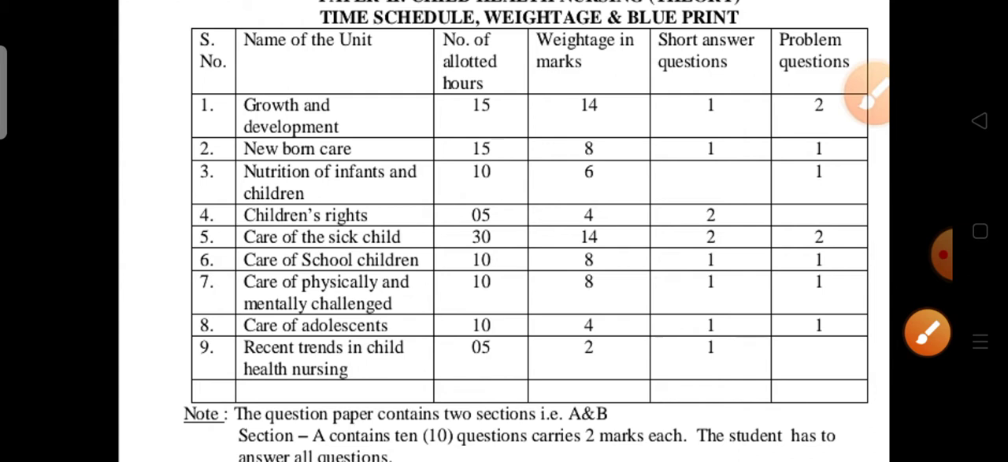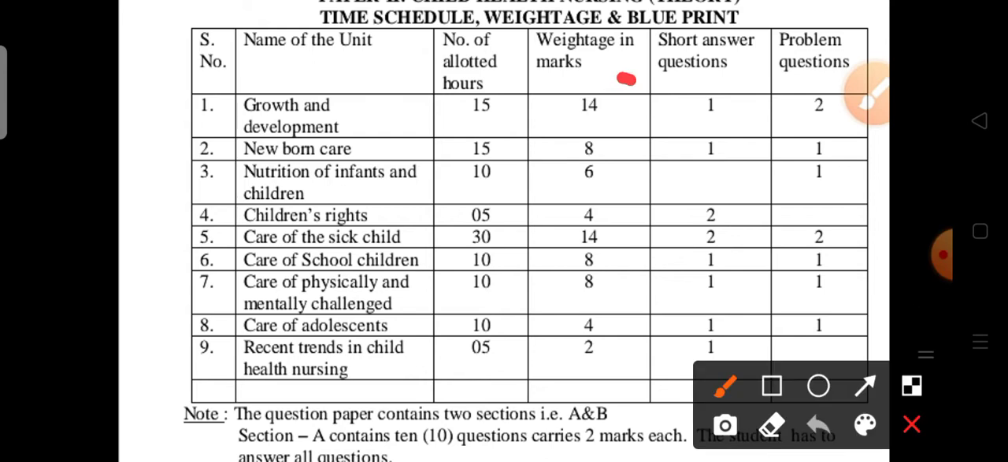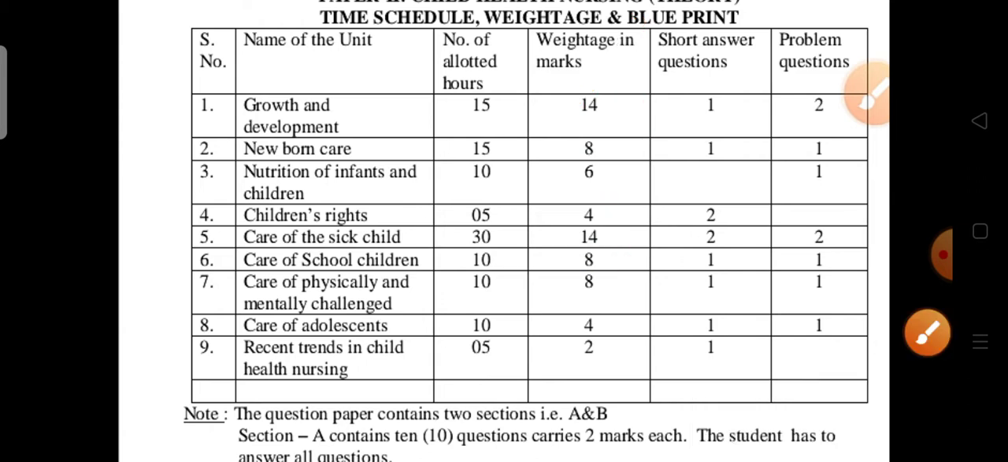Okay, growth and development, 14 marks weightage will be there. This is a very, very important unit. Next, care of the sick child. This is also important. Okay, and next, newborn care 8 marks. Nutrition of infants 6 marks. Okay, children's rights 4 marks. Care of school children 8 marks. Care of physically and mentally challenged 8 marks. Care of adolescents 4 marks.